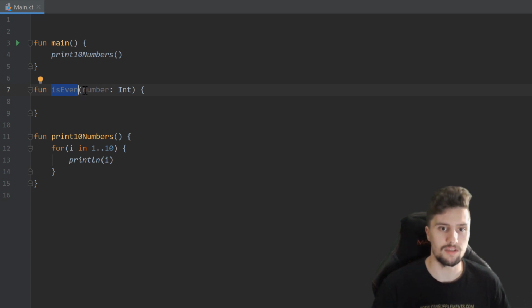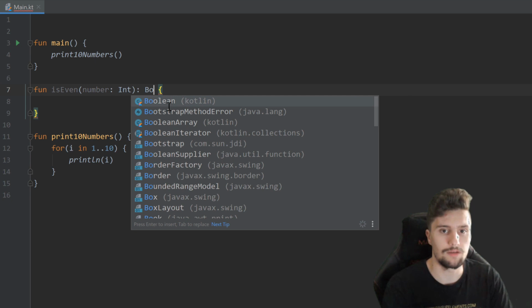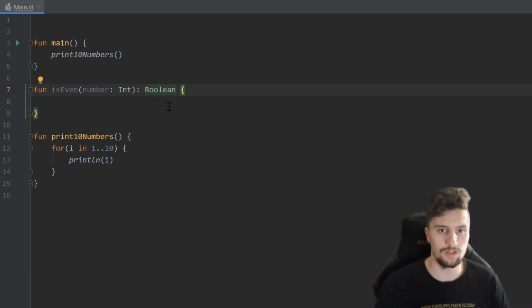So we give it some inputs in this parameter list here, and our function just does its job and then gives us the output. And we can specify the output after these parentheses here by writing colon again and the type we want to return here. So in this function, we want to check if the number we pass as a parameter is even or odd. So we can simply return a variable of type boolean here, because either this number is even or it's not even, so either true or false.